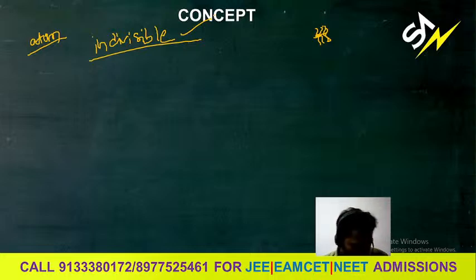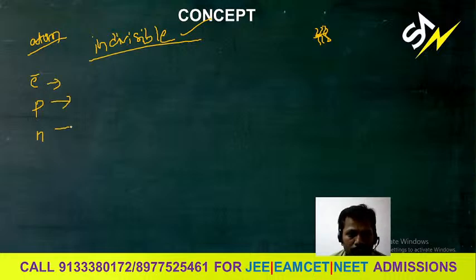In this atom, we will observe so many subatomic particles. You already know about this. For example, electron, proton and neutron. The electron has a negative charge, you already know. The proton has a positive charge, and the neutron is neutral.